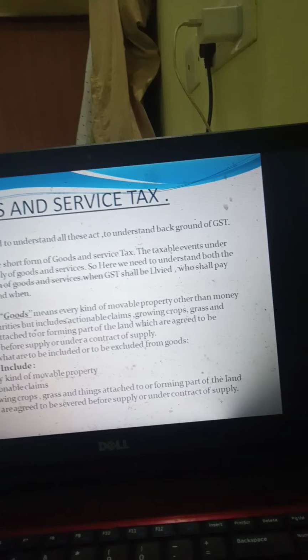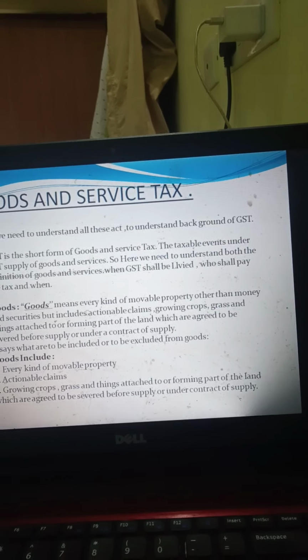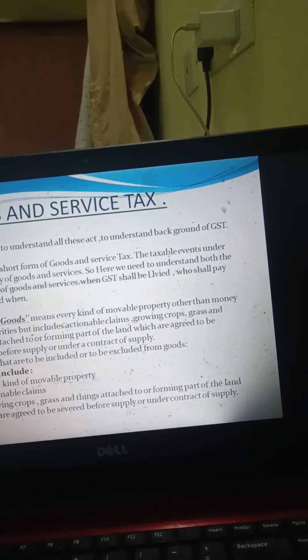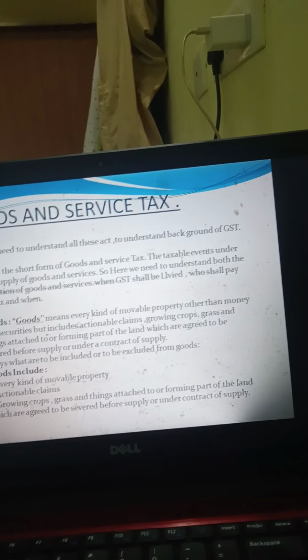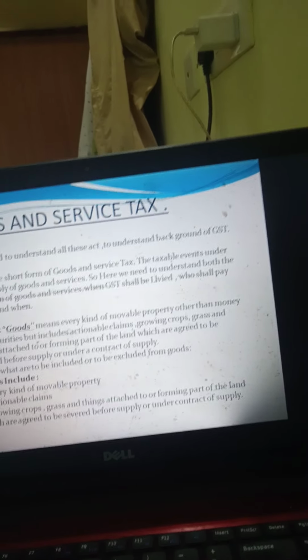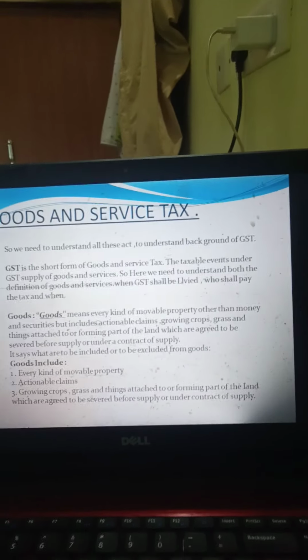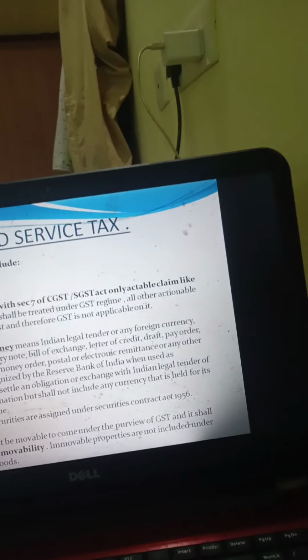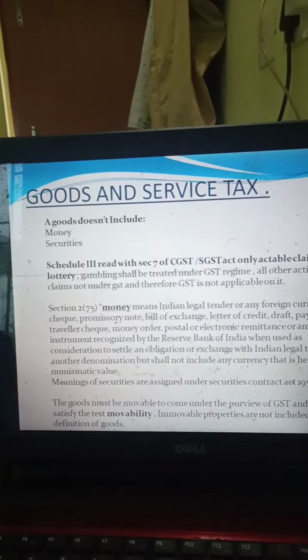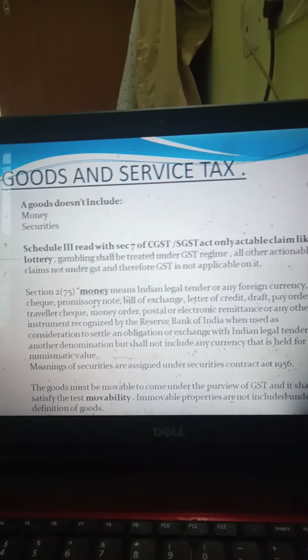Goods includes every kind of movable property, actionable claims, growing crops, trees or grass which are attached to the earth, which are to be severed before supply or under the contract of supply. Goods doesn't include money or securities.